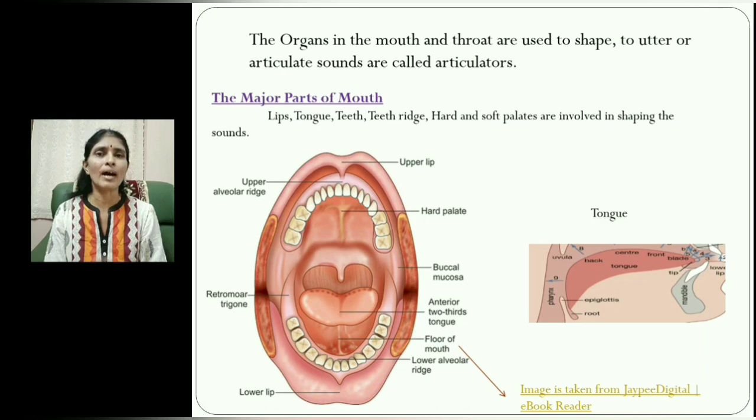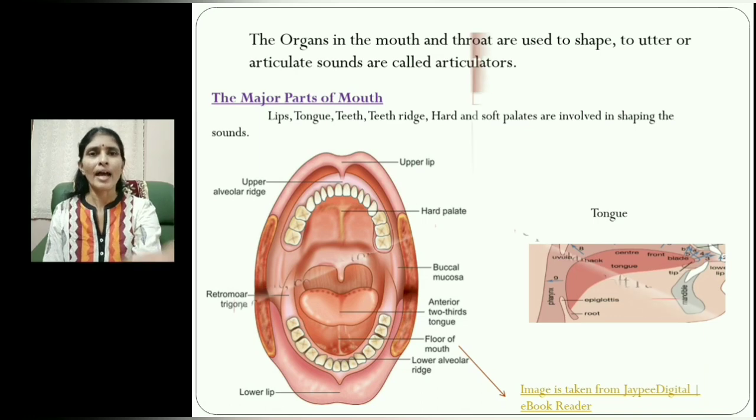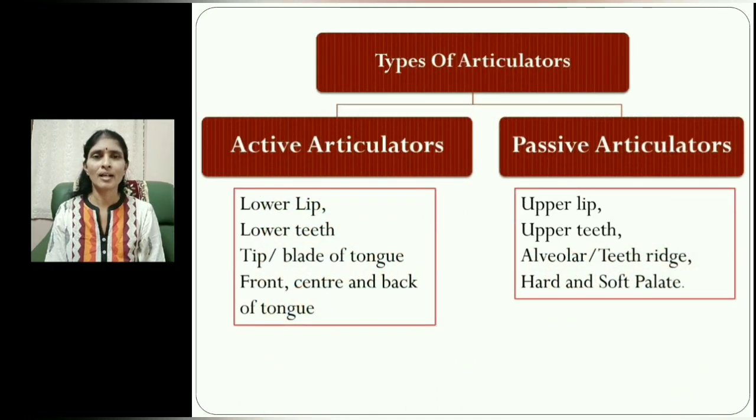So we call them articulators. Here we have two types of articulators: active articulators and passive articulators. Active articulators means the organs which are movable and which are helpful for us by moving towards the other organs for uttering sounds.